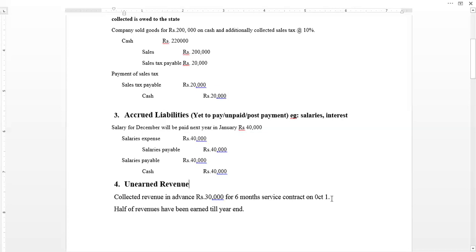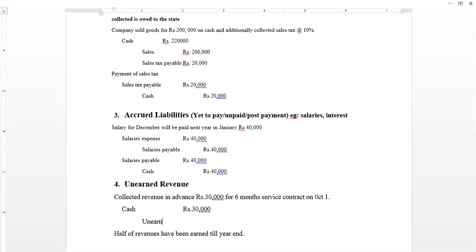To illustrate this, assume this example: the company collected revenue in advance, rupees 30,000, for a 6 months service contract on October 1. Okay. So if the company has made a collection in advance, the company will write this as cash debit, amounted to rupees 30,000, and this is the type of revenue which has not been earned till now. So the company cannot directly record this as revenue. Rather, the company will record this as unearned revenue. This unearned revenue could be service revenue, rent revenue, or any type of revenue which has been collected in advance, and against which the services have not been rendered yet.